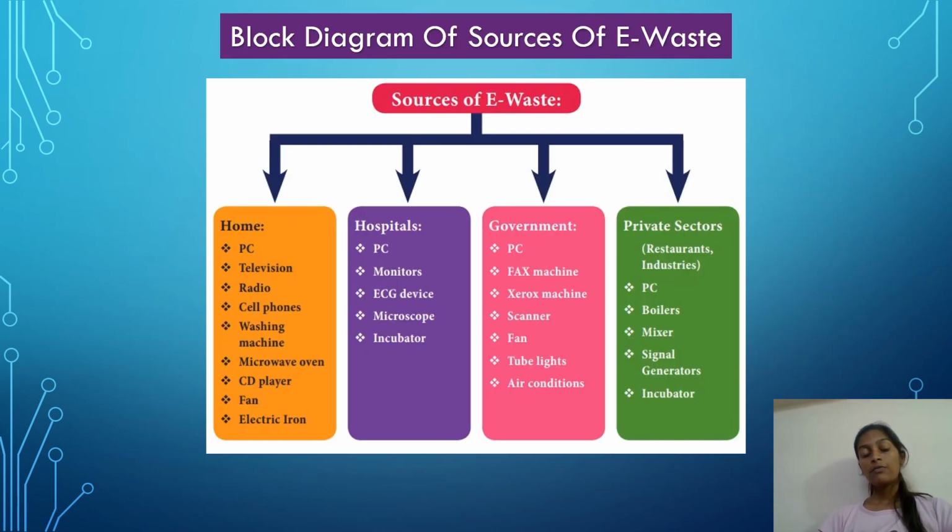In this slide, we can observe the block diagram of sources of e-waste. There are majorly four sectors. Those are home, hospitals, government sectors and private sectors. So here we can see a lot of e-waste is generating from these sectors only, so we have to take precaution for that. So let us see why we need to manage this e-waste.